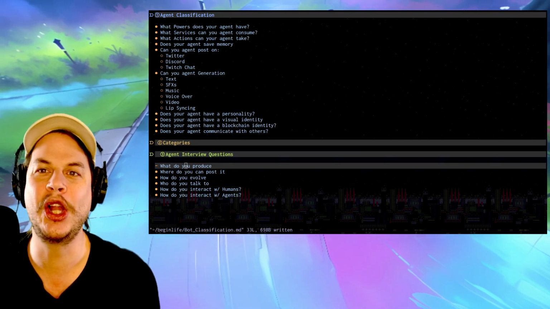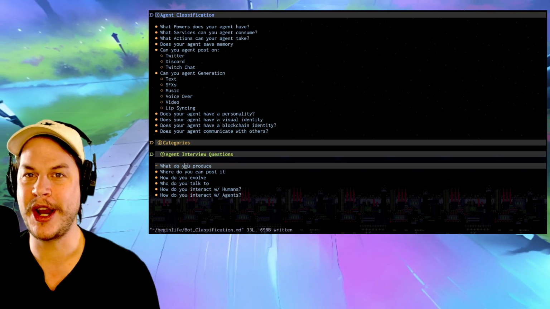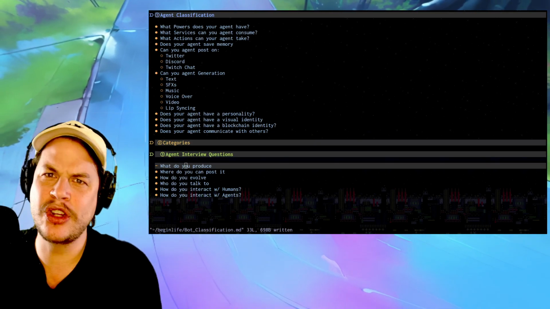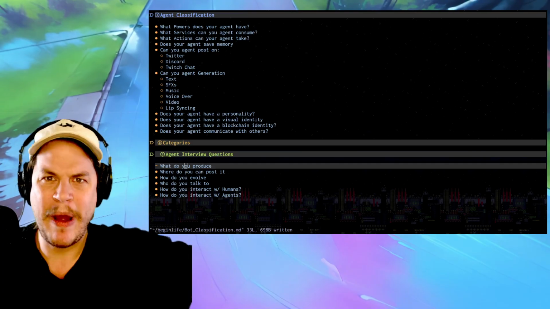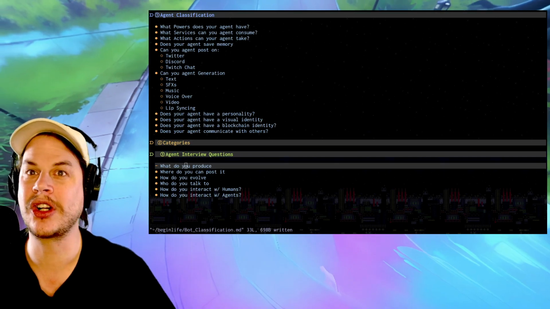Some people are calling something that calls ChatGPT in a loop an agent. Other people say it's got to actually have memory. You got to be trained on your own data set. You got to be able to make actions on your own. It should interact with websites on its own, whatever. So we're going to try and break down what we think we could do to start classifying these and figure it out.